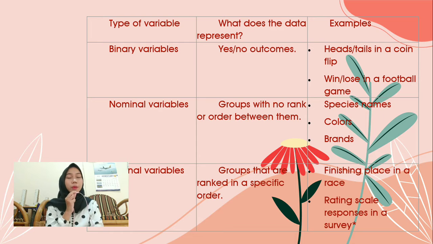And nominal variables. What does the data represent? Groups with no rank or order between them. For example, species names, colors, and brands. And for ordinal variables, what does the data represent? Groups that are ranked in a specific order. For example, finishing place in a race.